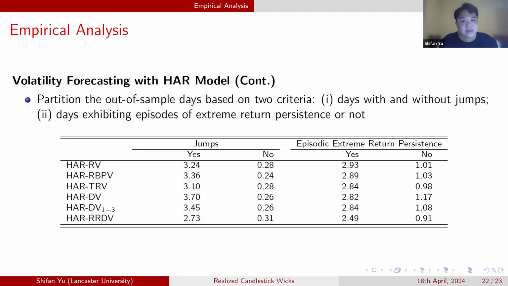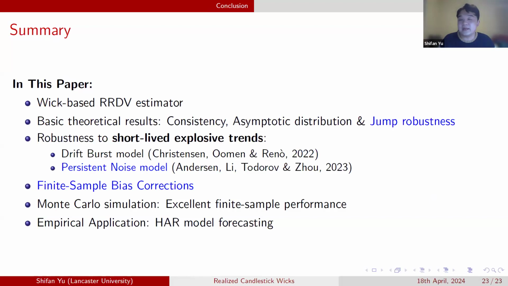Now let me quickly summarize this paper, what we did in this paper. We propose a weak-based volatility estimator for the integrated variance. And then we provide some basic results, consistency results, asymptotic distribution. Here I use some different color to indicate something I didn't mention in this presentation. We show it's robust to both finite activity and infinite activity jumps.